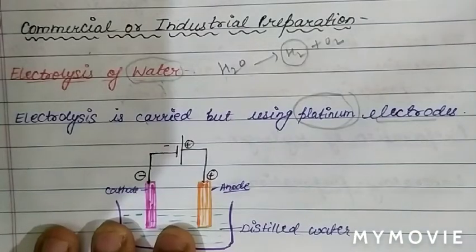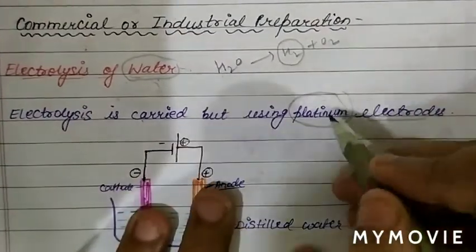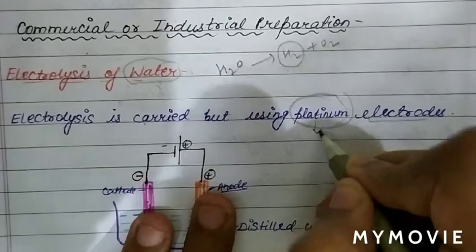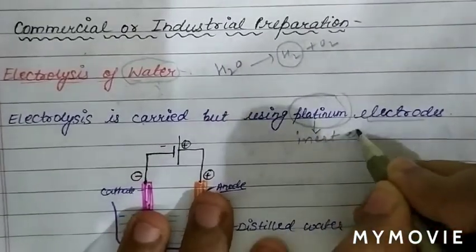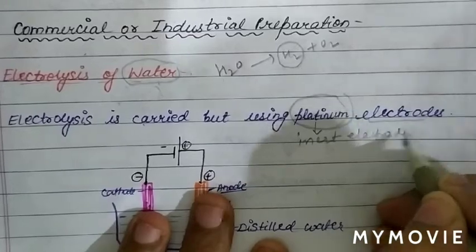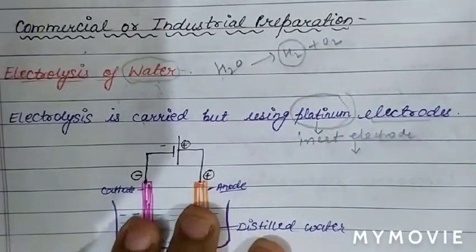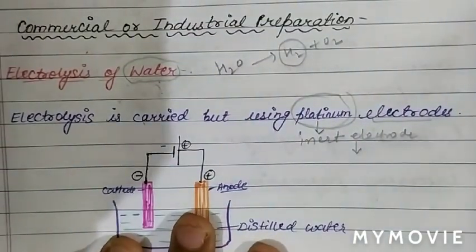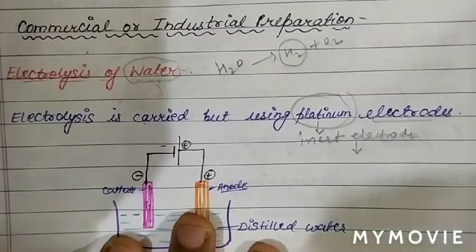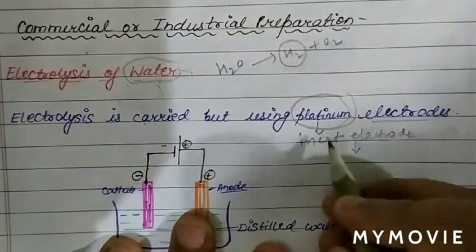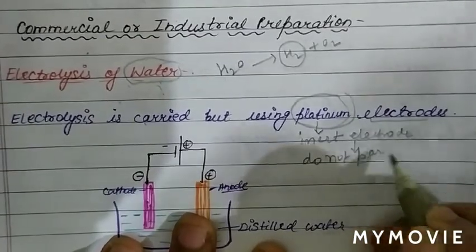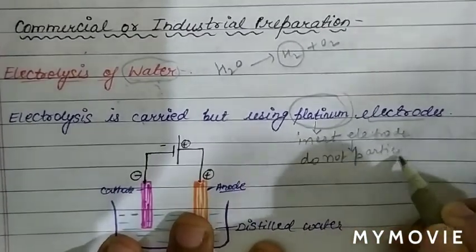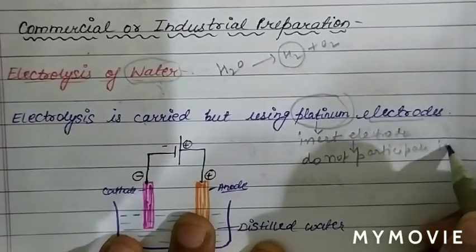What is the platinum electrode used here for? Platinum electrode is an inert electrode, and inert electrodes are those electrodes which do not participate in the reaction. So platinum is an inert electrode and does not participate in the reaction.